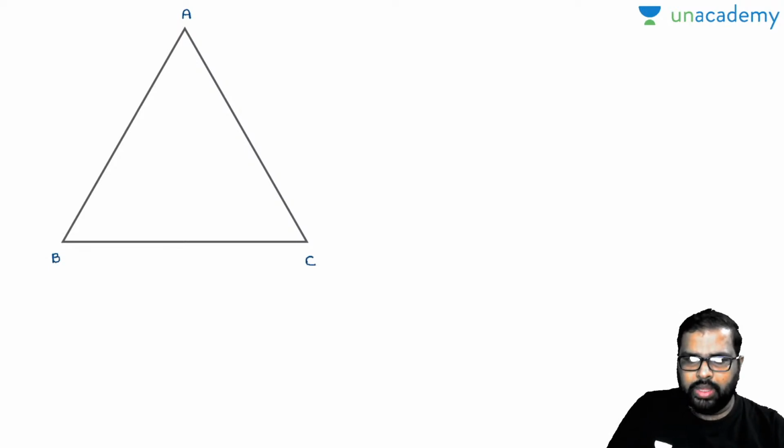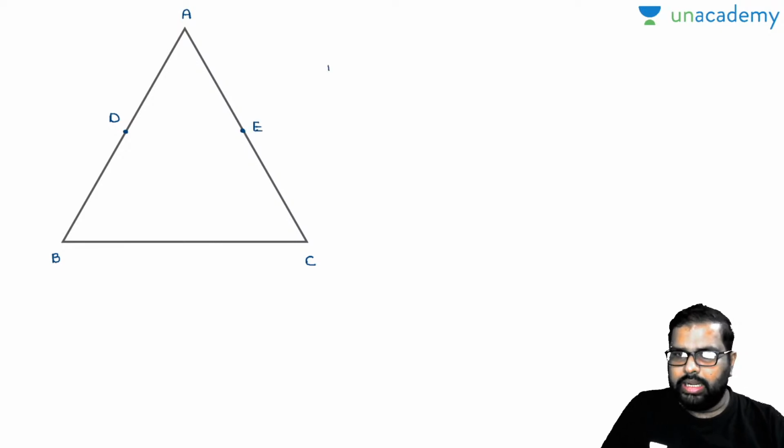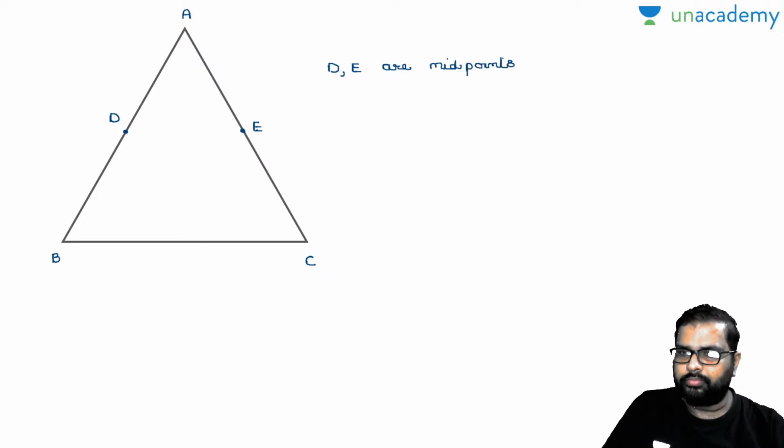Now see, the midpoint of AB is D, and the midpoint of AC is E. So I'll write down the points here: D, E are midpoints of AB and AC. Midpoints of AB and AC.